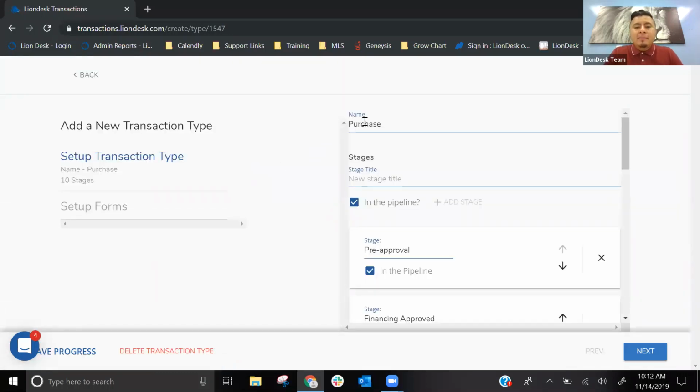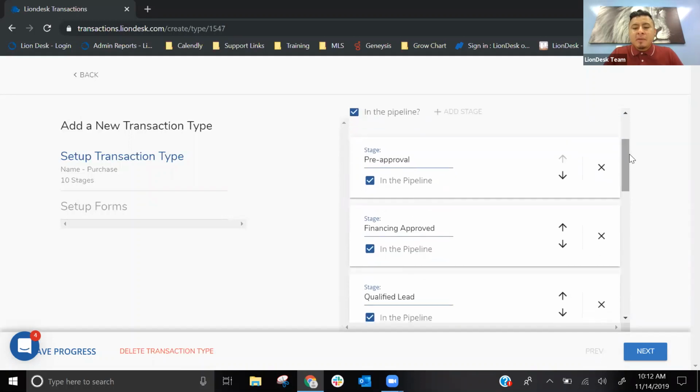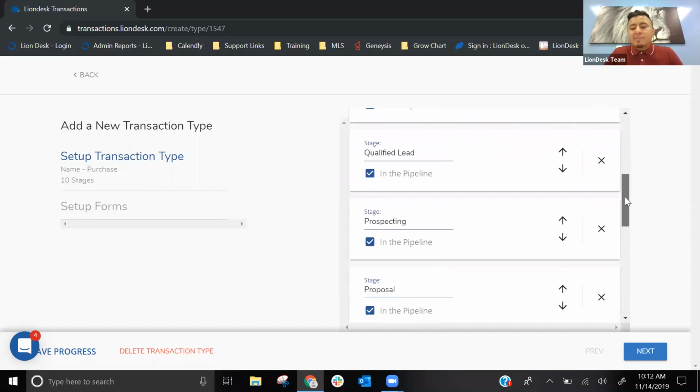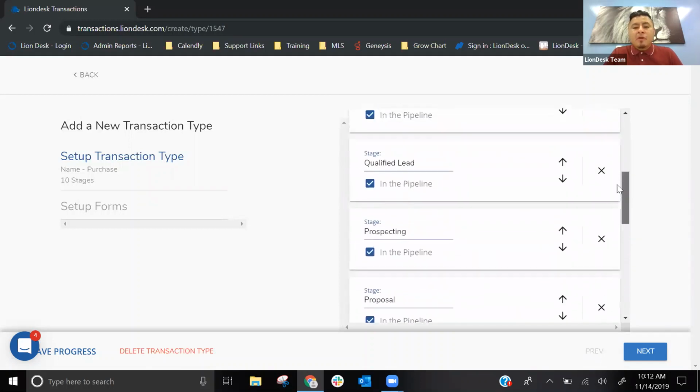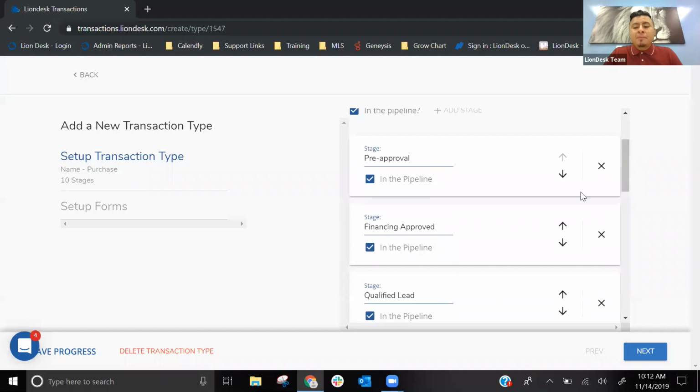So you'll see the name, purchase. Right, you can change it if you'd like. Right below, you will see all the different stages. Again, so pre-approval, financing approved, qualified lead, prospecting, and so on. You are able to also set up the order. You will see these arrows on the right-hand side, so you can move them to the top, move them below, and so on. So you can click on the arrows to adjust the order.